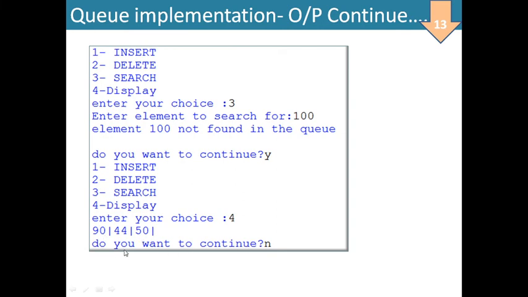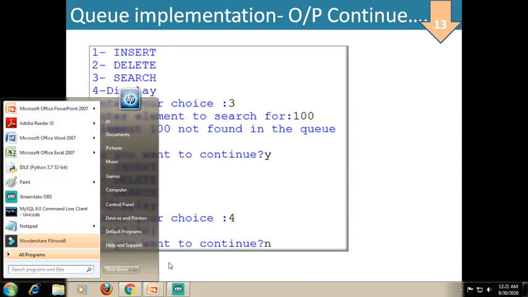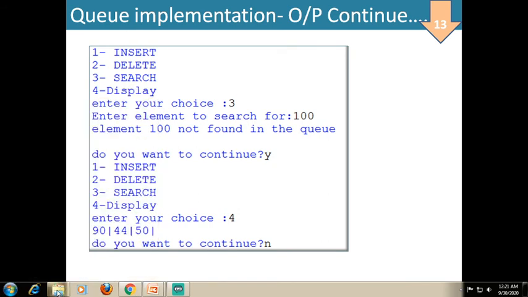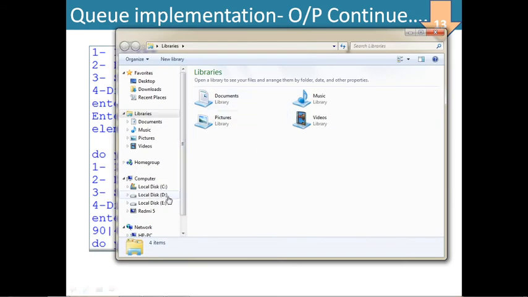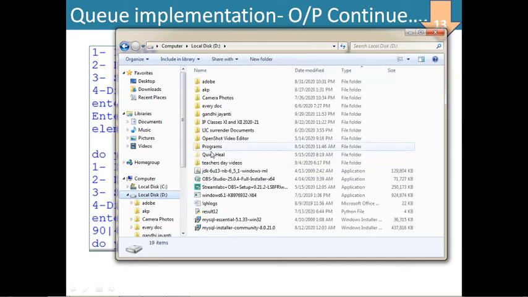So similarly if you want to continue then yes, otherwise no. As soon as I press N, what happens? The outer loop terminates and the processing is closed. So this is how we can implement the queue using list. If you want to see its output practically, programmatically from Python IDLE, I can show you. Let us go to Python IDLE and let us open the program.